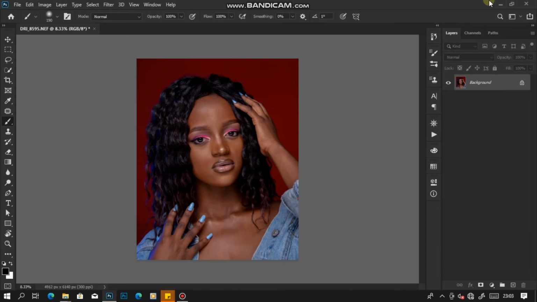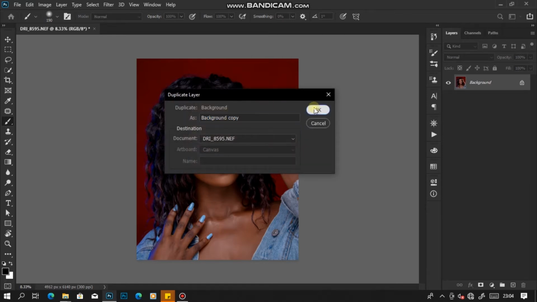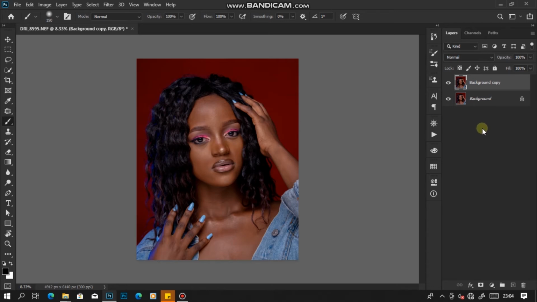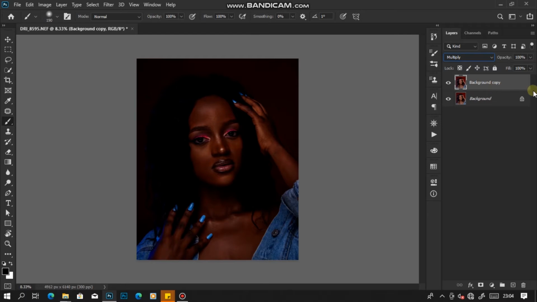Like I said, I'm going to show you how to create dark skin or melanin skin using Adobe Photoshop. Step number one, we have to duplicate this background layer. I normally duplicate these layers in order to have my original layer safe. So the next step, we are going to go to the layer blending mode here, and we put it to multiply, just like that.